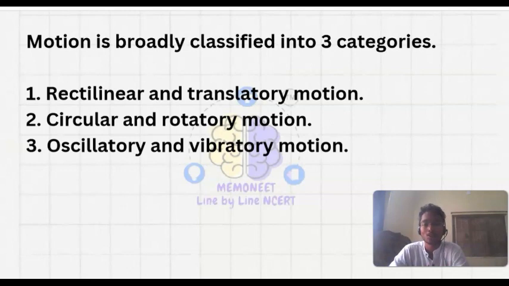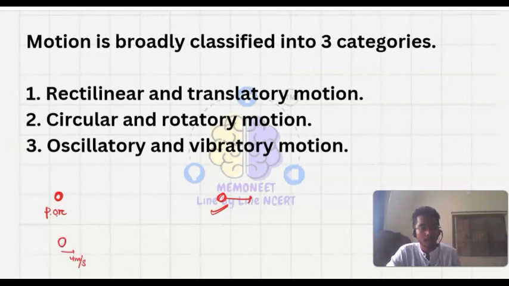So basically, अगर आपके पास एक सोर्स है, मान लो ये एक सोर्स है, this is the point of reference. Let's say this is the point of reference and this body is moving, so this is in motion. And any body, if I say you are moving with 4 meter per second and a body here is also moving in the same direction at 4 meter per second, then you will see that this body is at rest.